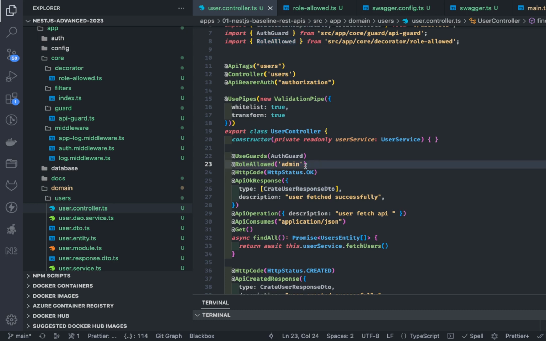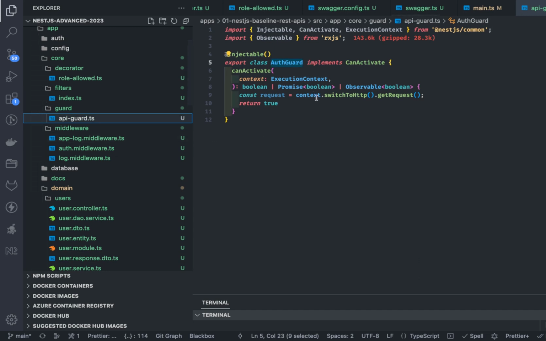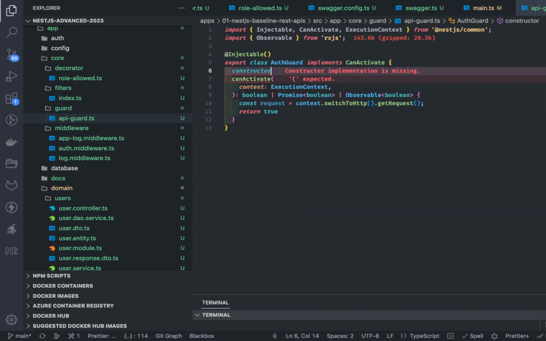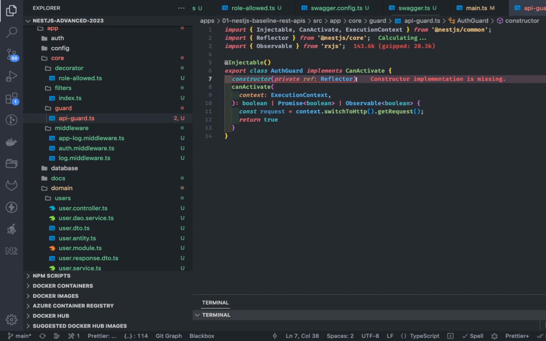At the auth guard level, I need to get this admin role. We already set this in the metadata, so this metadata can be captured in our auth guard. So this is our simple auth guard. What we are going to do is, we need to use the constructor here, and inside the constructor we need to pass the reflector, because using the reflector only we can access these attributes which we are setting through the metadata.